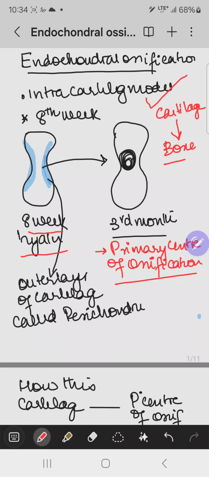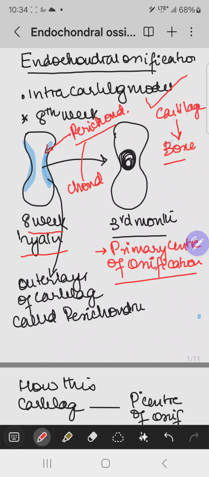In that 8th week of intrauterine life, there is a cartilage, and if you can appreciate this blue color, it means the outer surface of the cartilage, which is called perichondrium. What is that called? Perichondrium. This perichondrium is composed of chondrocytes.